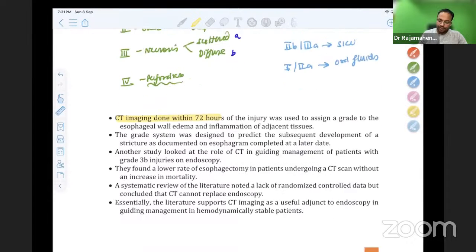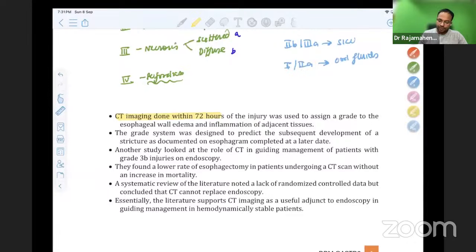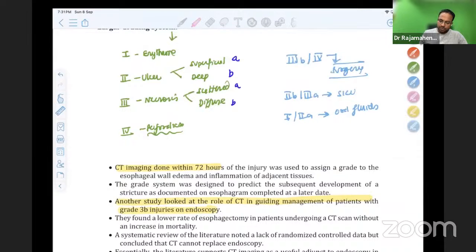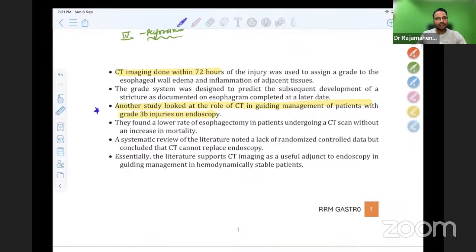The grading system was designed to predict subsequent development of a stricture as documented on esophagram, and another study looked at 3B injuries on endoscopy. So definitely this case is a case of either 3B or 4. Therefore, for a 3B or 4 case, the better answer is to go for CT scan.